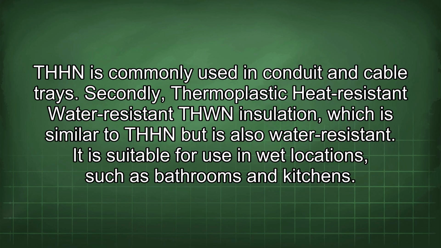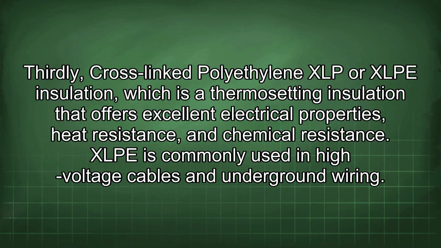Secondly, thermoplastic heat-resistant, water-resistant THWN insulation, which is similar to THHN but is also water-resistant. It is suitable for use in wet locations, such as bathrooms and kitchens. Thirdly, cross-linked polyethylene XLPE insulation, which is a thermosetting insulation that offers excellent electrical properties, heat resistance, and chemical resistance. XLPE is commonly used in high-voltage cables and underground wiring.